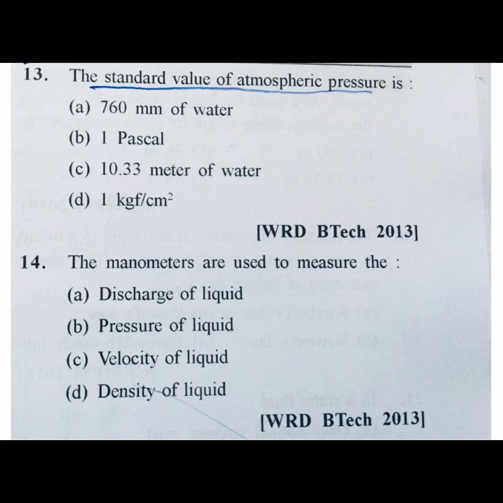Next question, the standard value of atmospheric pressure is how much? In terms of water, Pascal, meter of water, then kg per centimeter square. We know atmospheric pressure equals 1.013 bar, which we can write in terms of 10 to the power 5 Newton per meter square. First option is in terms of mm of water.